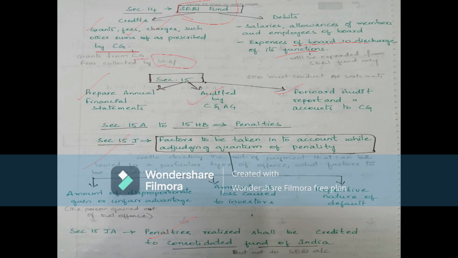Then under section 15J, penalties realized shall be credited to the Consolidated Fund of India, not to the SEBI account.